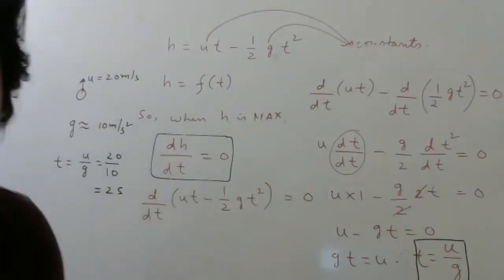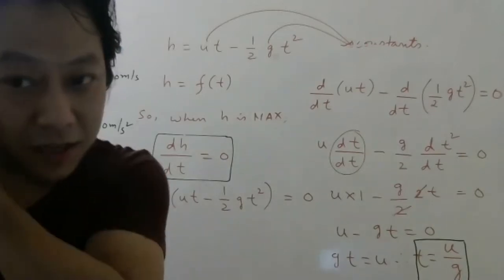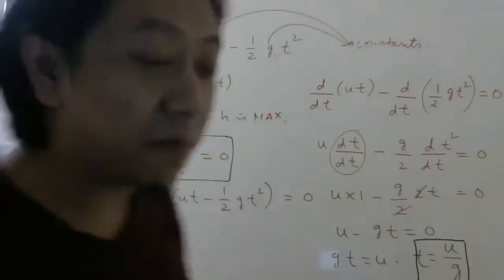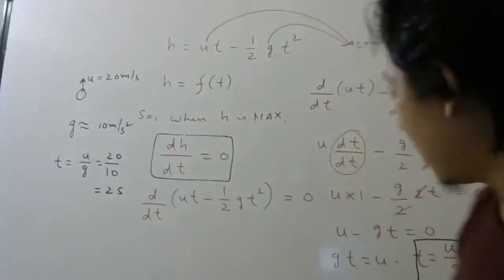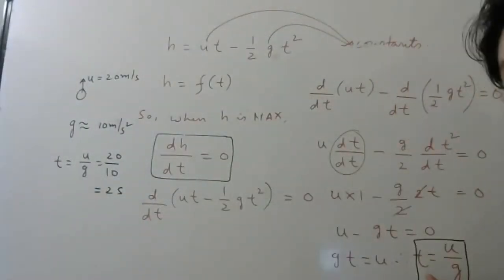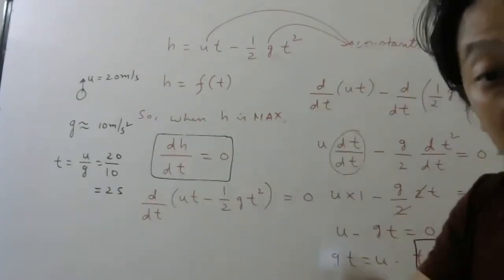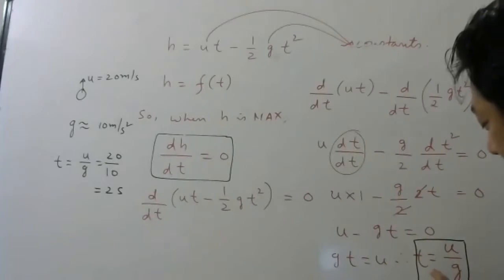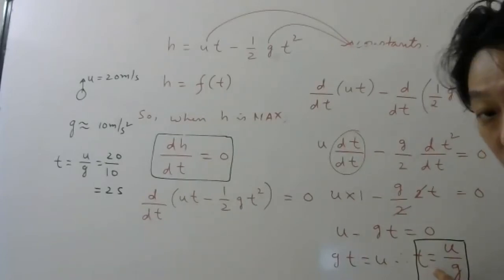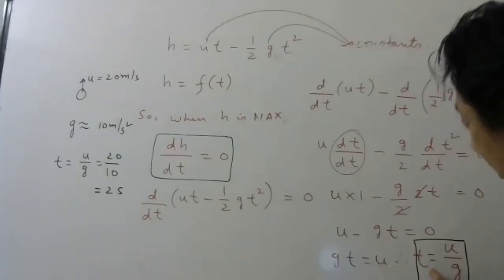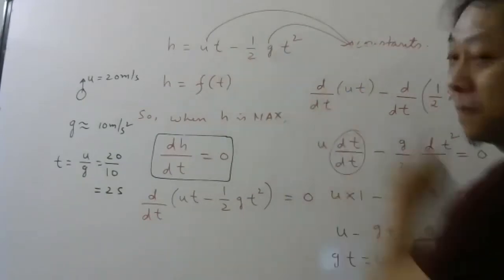Now the second question was, yes, Gagandeep has already answered, very good. The second question was to find the maximum height. The first question was to find the time when the height is maximum. Since we know the time, we put this time in the formula of height.